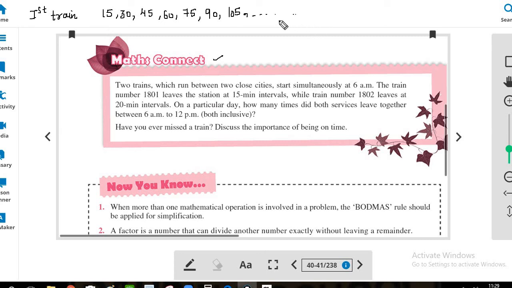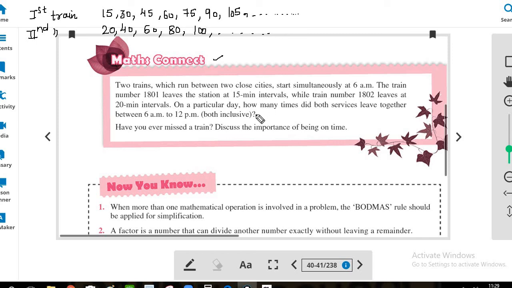So these are the interval timings after every 15 minutes. And for the second train, the interval is 20 minutes. So adding 20 minutes to 20, we get 40, 60, 80, 100 and so on.